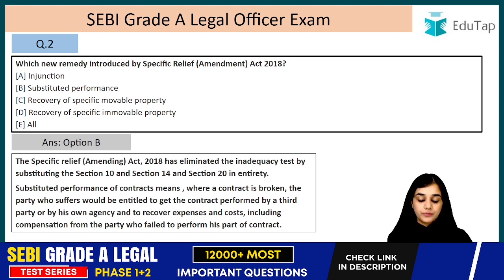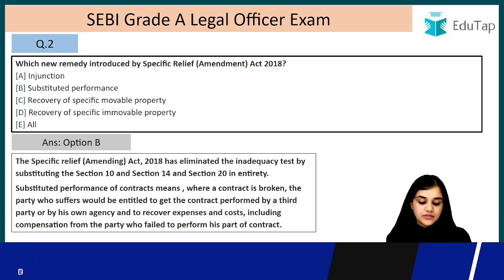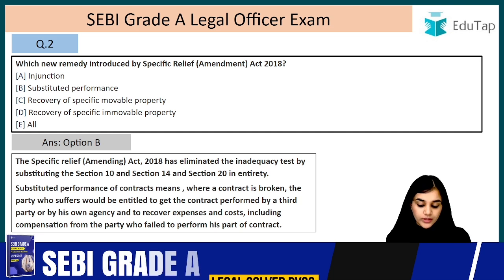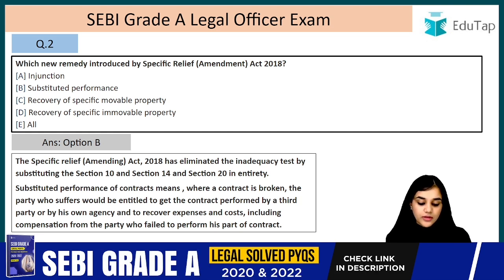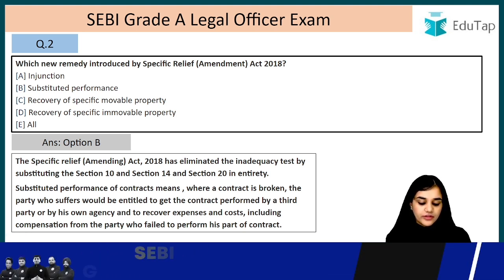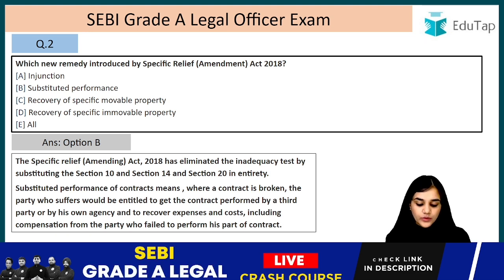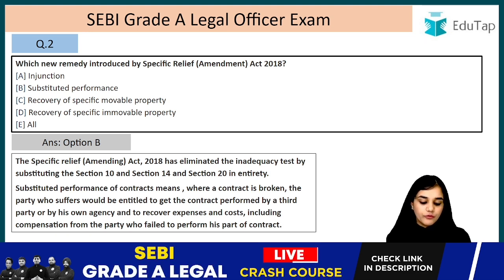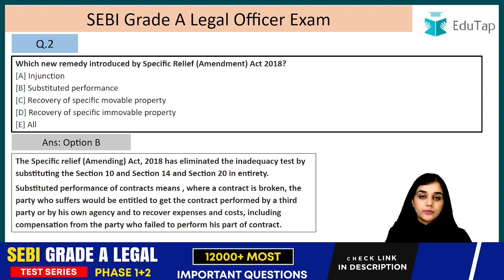What is substituted performance? Let's read it. Substituted performance of contract means that where a contract is broken, the party who suffers would be entitled to get the contract performed by a third party or by his own agency, and to recover expenses and costs, including compensation, from the party who failed to perform his contract.